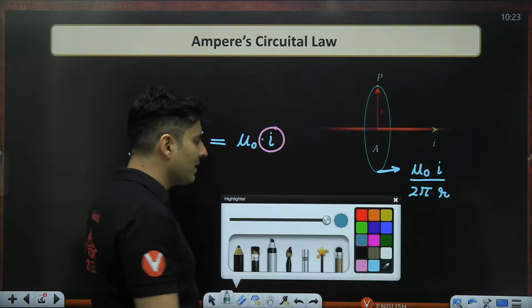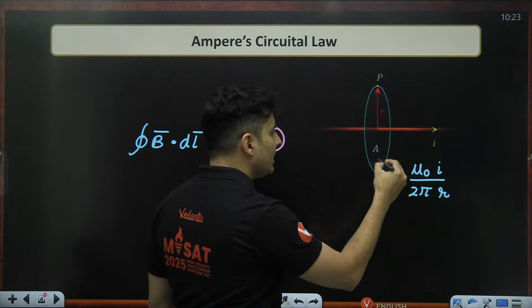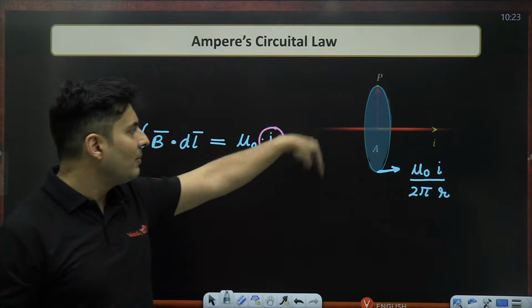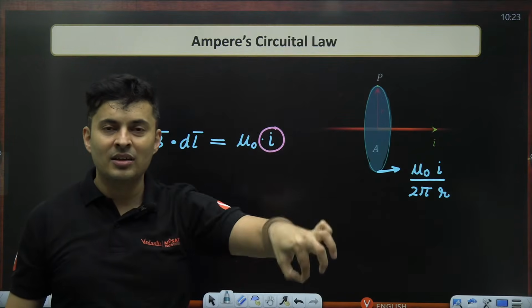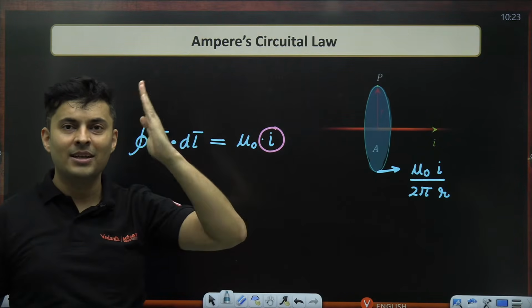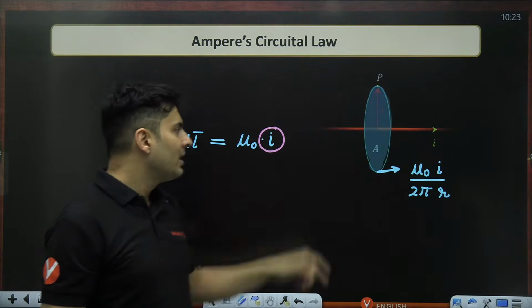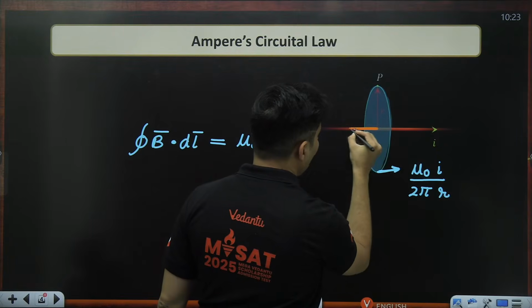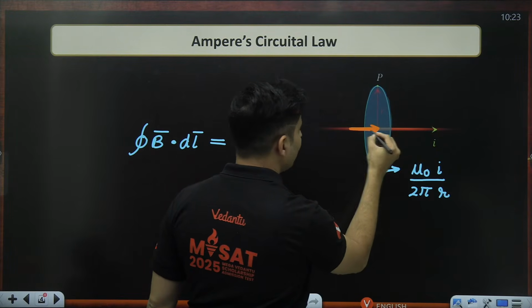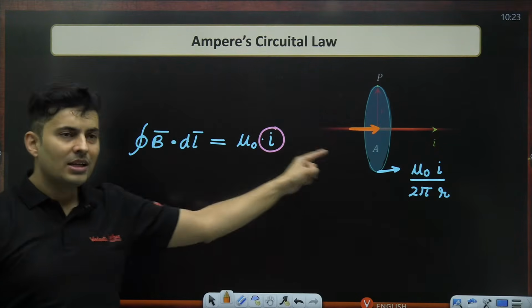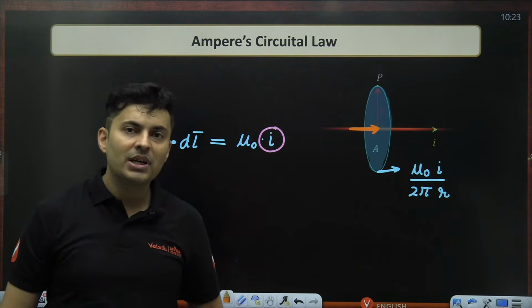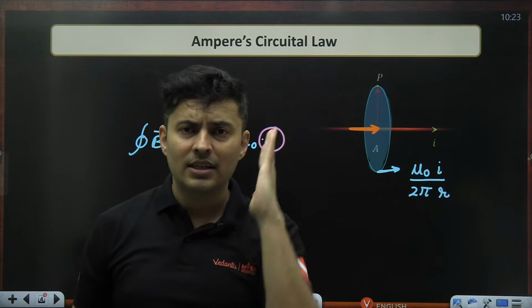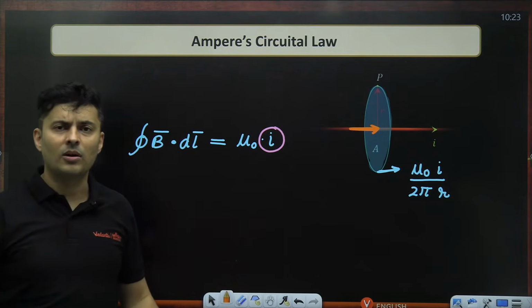What does piercing really mean? Imagine a soapy film: this imaginary loop was immersed in soapy water and you take it out, so there is an imaginary film, and that film is now being pierced by this current carrying wire. That is what piercing means in the context of Ampere's law.